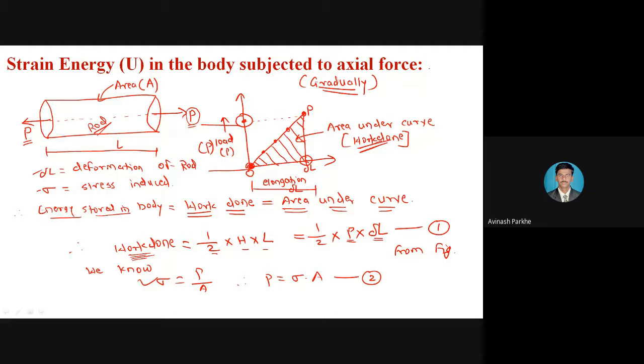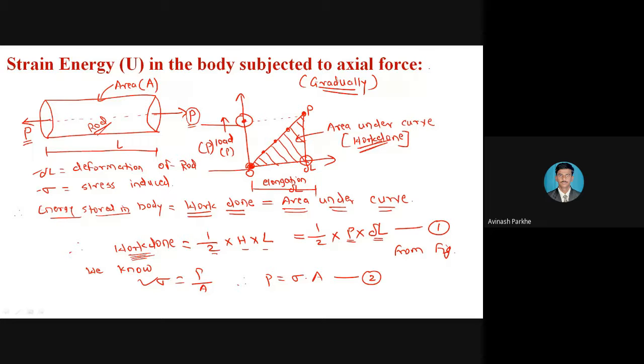That means I have slowly increased that load, and due to each and every load there is a deformation taking place. That gradually increasing load is represented by the inclined line in the second figure, and due to that you will get an area. That area is a right angle triangle. As we know, the amount of energy stored in that body is calculated using the work done condition. So energy stored in the body is equal to work done, which is equal to the area under the curve. That means we have to consider the area of the right angle triangle.